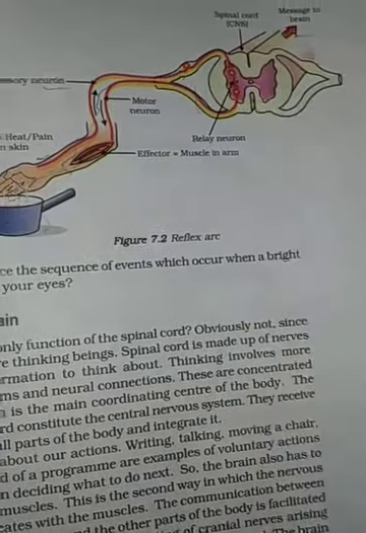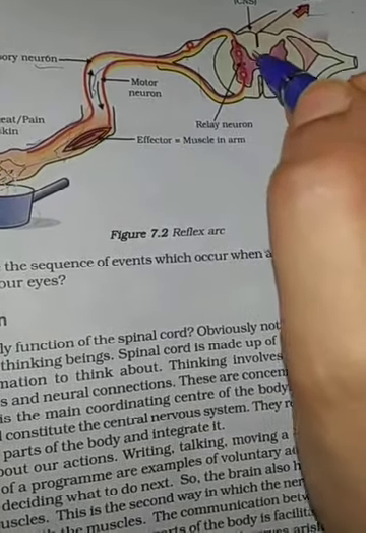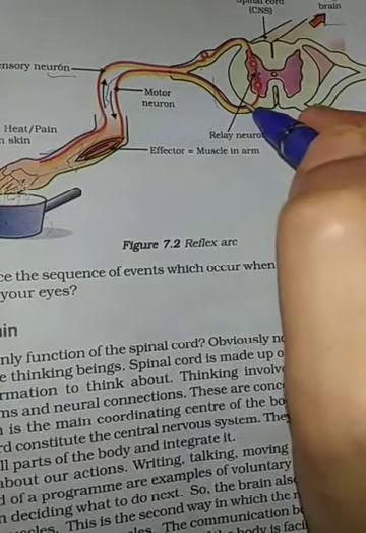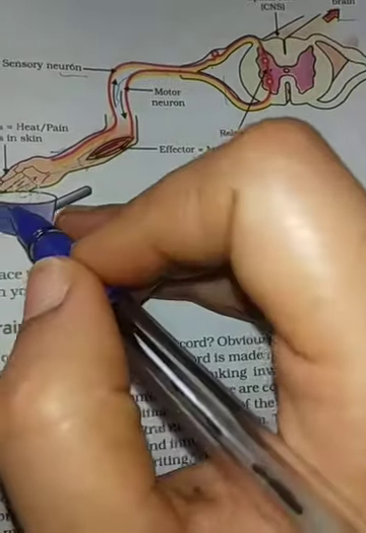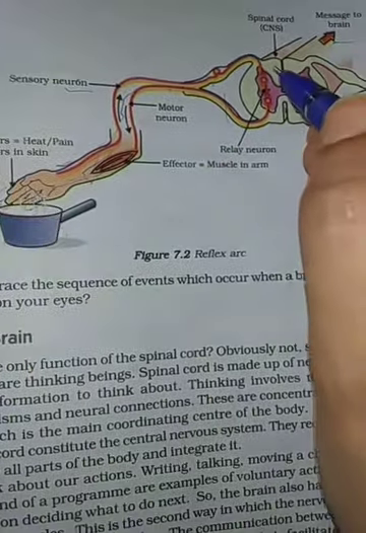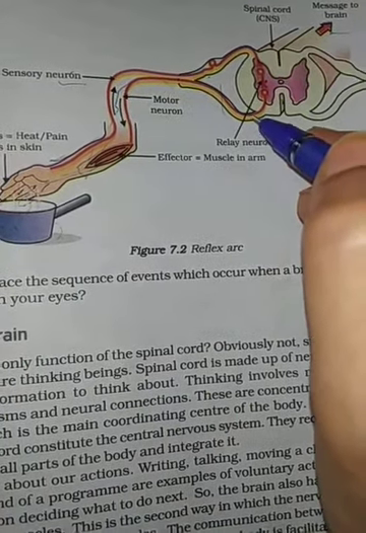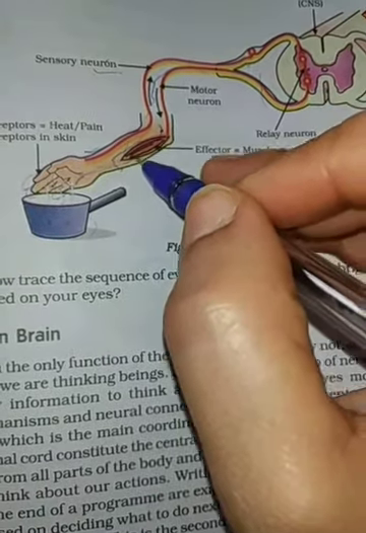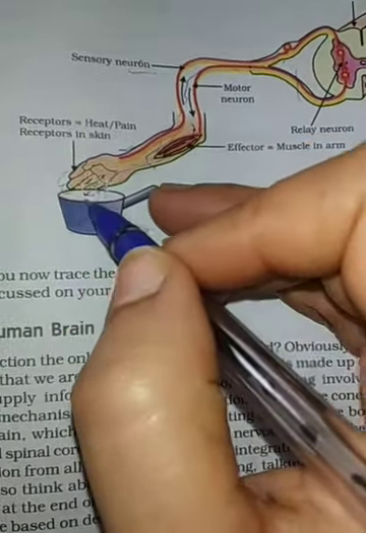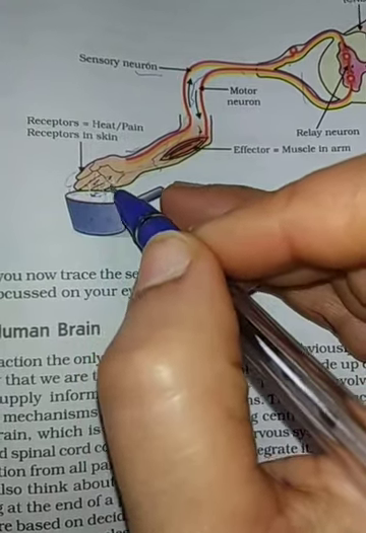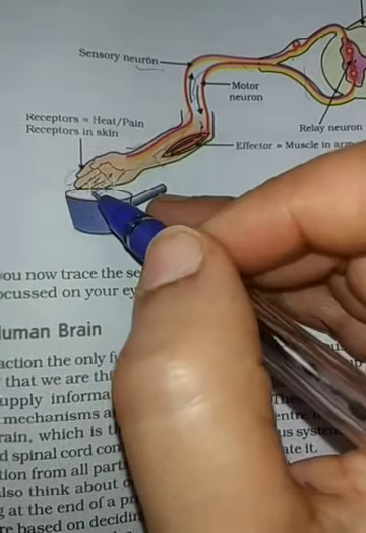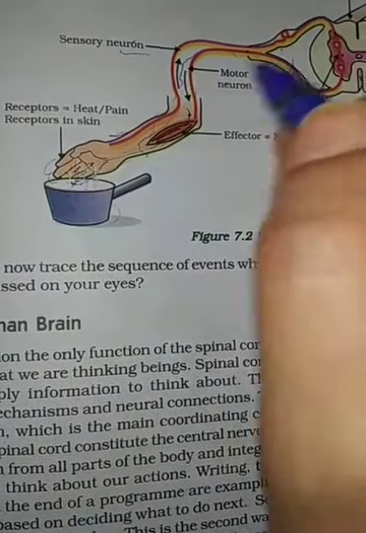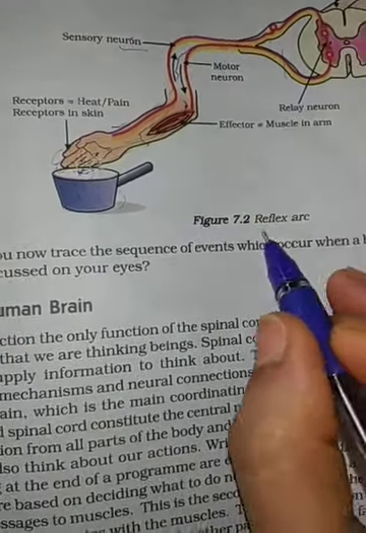So the spinal cord takes action against that stimulus, and it sends the message to the motor neuron, and from the motor neuron the message is conveyed to the muscles of our effector organ, and in that case we remove or withdraw our hand from that place. This process is called the reflex arc.